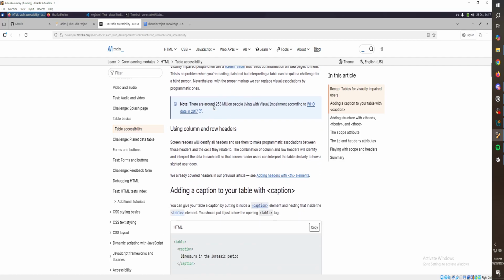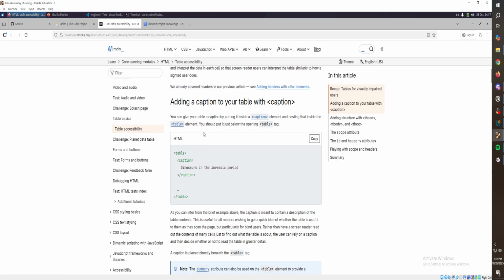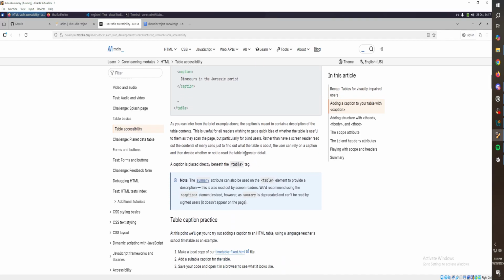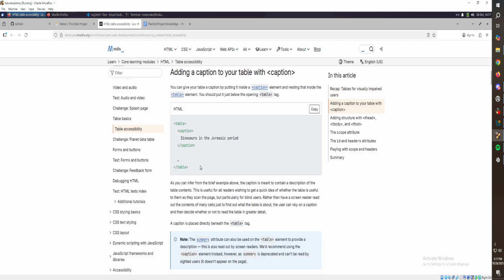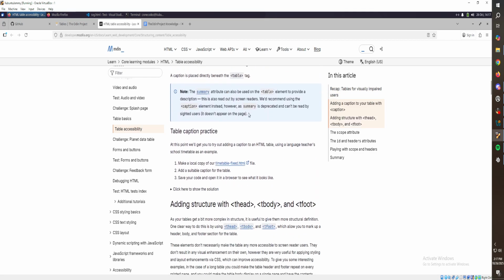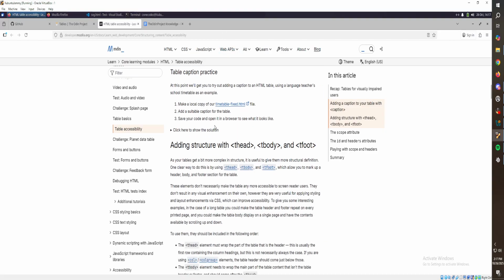Nice. Let's see. Nice. So yeah, if you make a table, you can make a caption that explains what's in the table. That'd be a good idea. Like this.